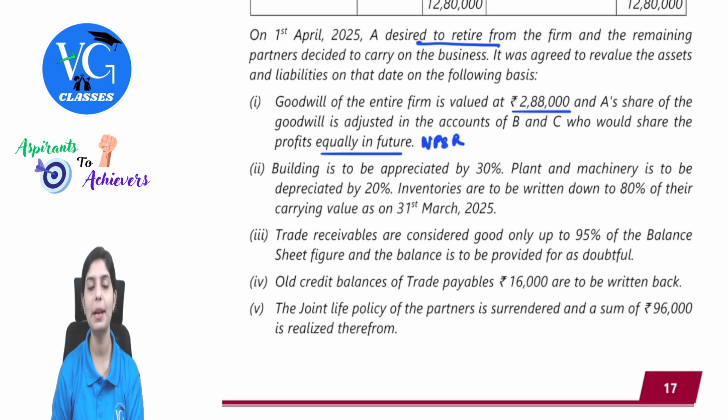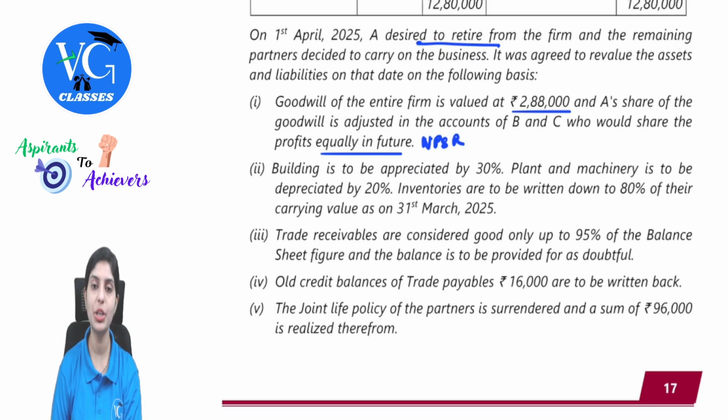So when there is retirement, the retiring partner will have to take his respective share of goodwill. So what will be the journal entry? Old partners' capital accounts debit to retiring partner's capital account. And this will be apportioned in which ratio? In the gain ratio. Moving on.